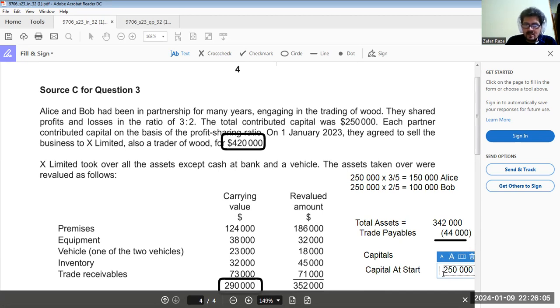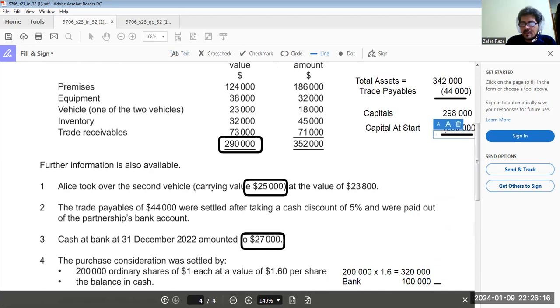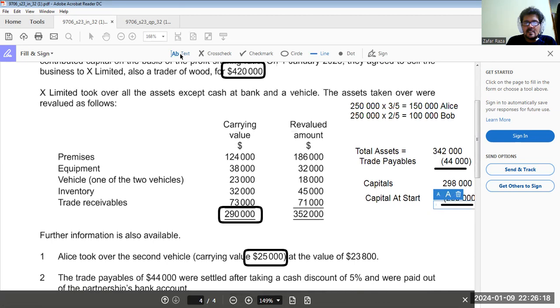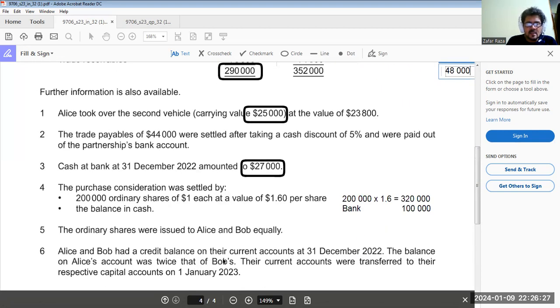So if we deduct, 298,000 minus 250,000, we get 48,000, the difference between capital at start and capital at end.